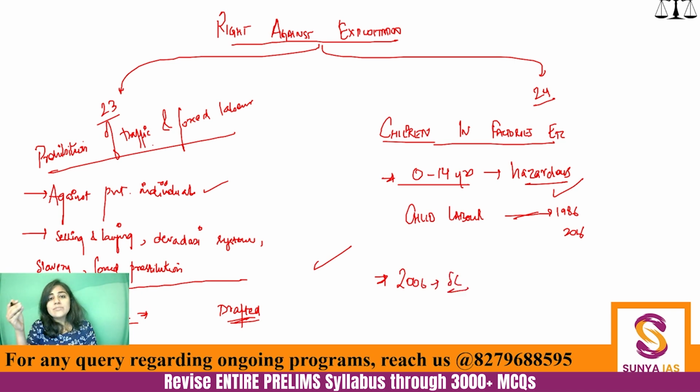So that is why it is always said that whenever you are having a servant at your home, you are not supposed to employ anyone who is younger than 14 years of age. That is not allowed under law.